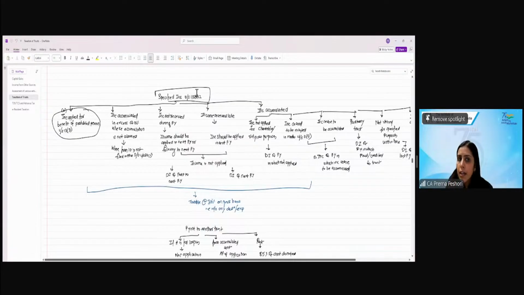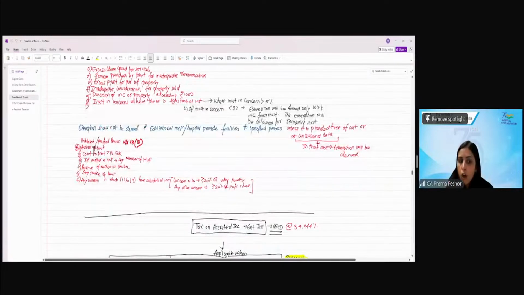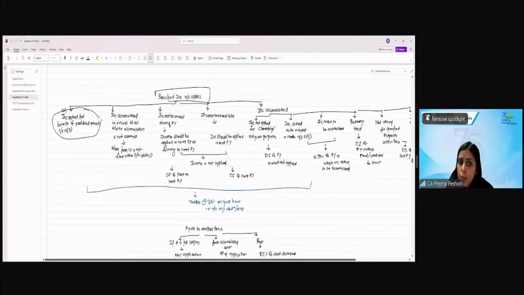Now, there is another income which is considered as specified income or deemed income under 115BBI. What it says is that if the income is applied for the benefit of a prohibited person. Now, who are the prohibited persons? The prohibited persons are author of the trust, contributor to the trust if the contributions are more than 50,000, if the author is HUF, any member of the HUF, relative of the author or trustee, any trustee of the trust, any concern in which 1 to 5 have substantial interest, that is more than 20% of voting power or 20% of profit share.